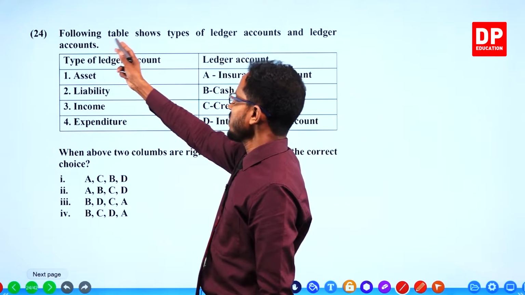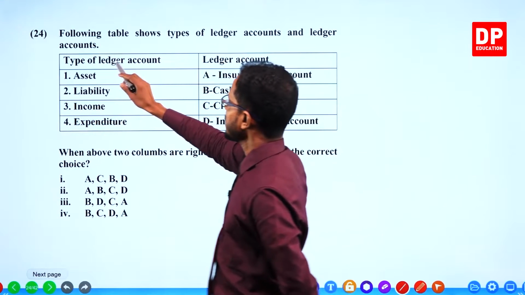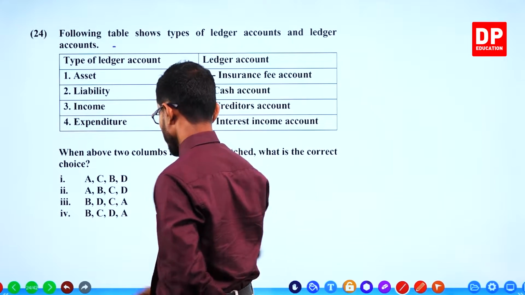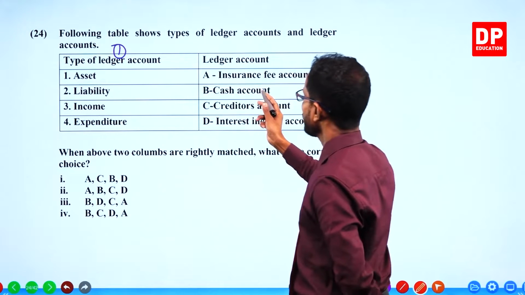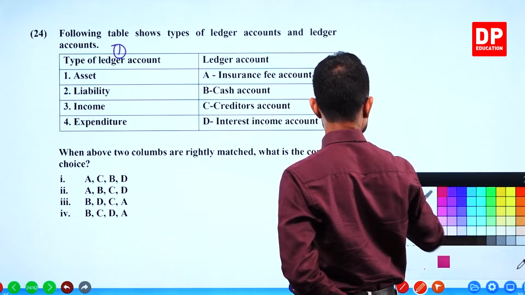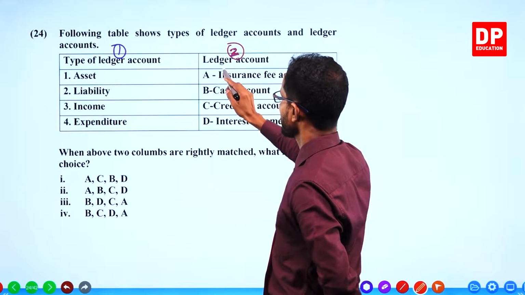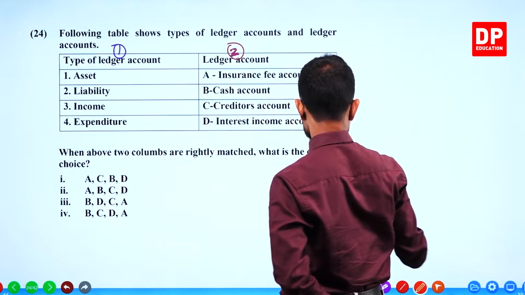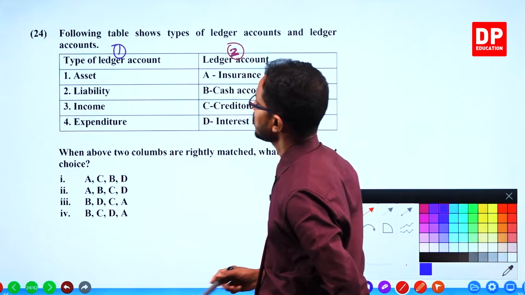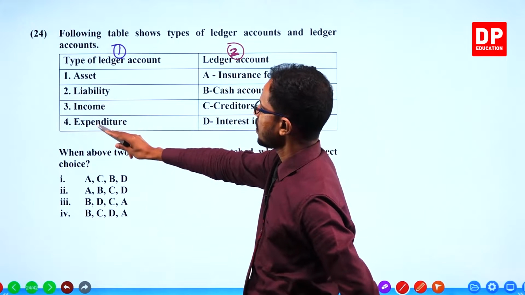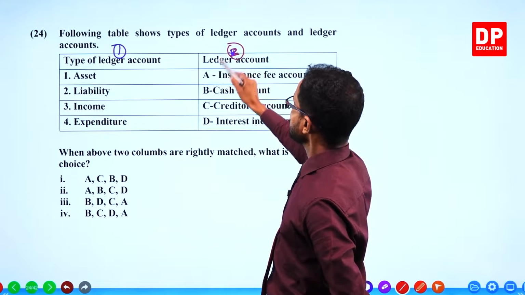Right. The following table shows types of ledger accounts and ledger accounts. These are the types of ledger accounts, and on this side we have the actual ledger accounts. The question is when the above two columns are rightly matched. Again, a matching: asset, liabilities, incomes, and expenditure.